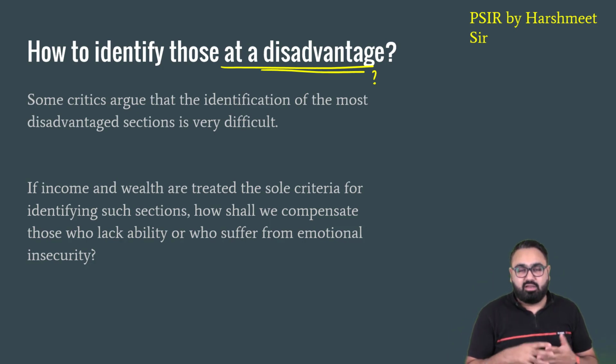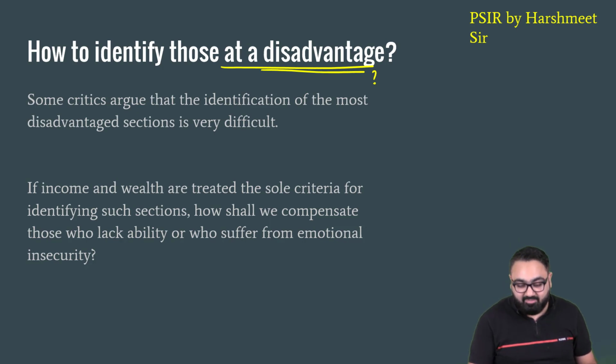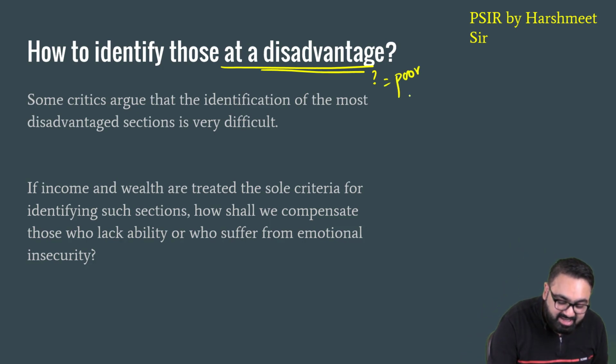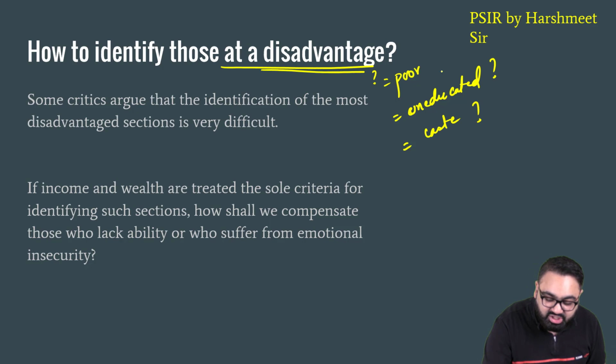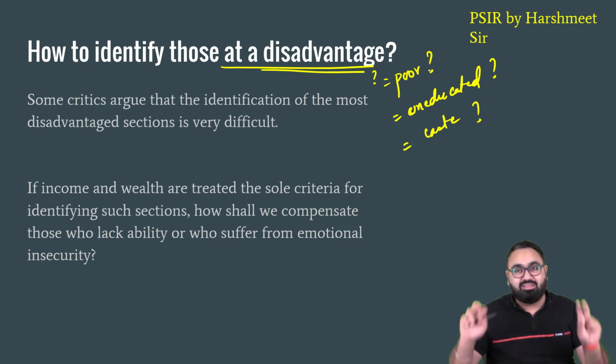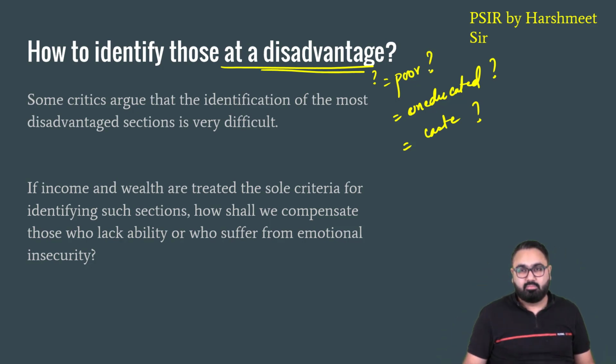He never said disadvantage means poor. He never gave that definition. He never said disadvantaged are those who are uneducated. He never said disadvantaged are those, let's say, who belong to a specific caste. There is no definition given by John Rawls about who are the disadvantaged. Most people interpreted this by saying that the poor are the ones who are at a disadvantage. But it might not necessarily always be the poor people who are at a disadvantage.